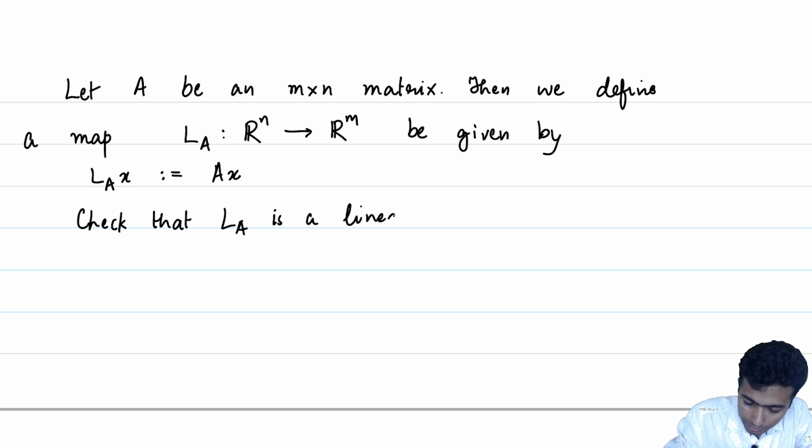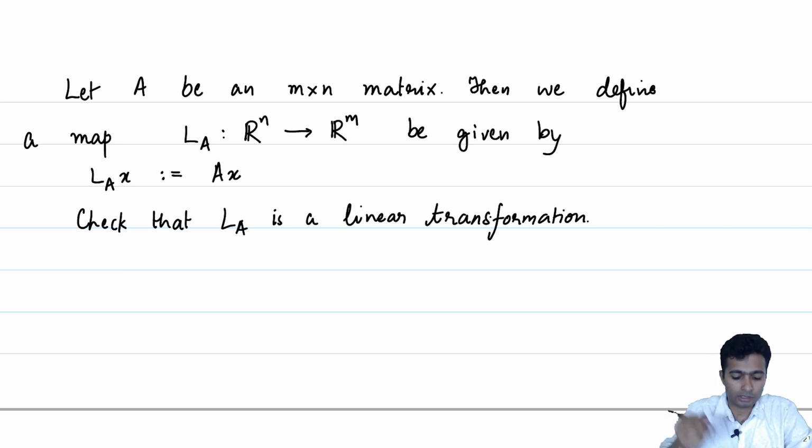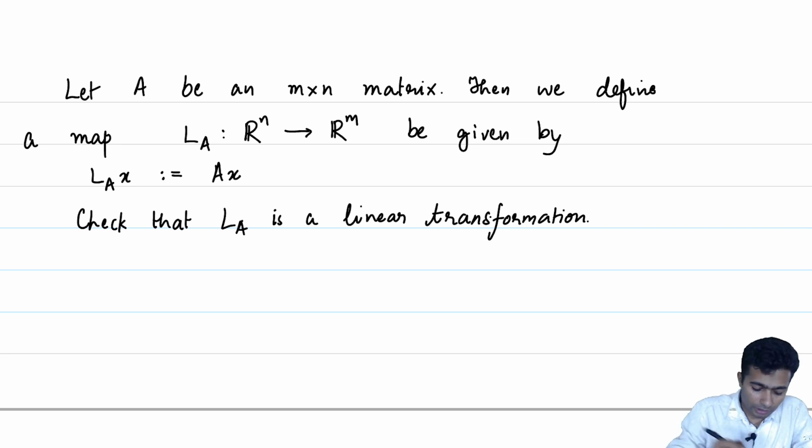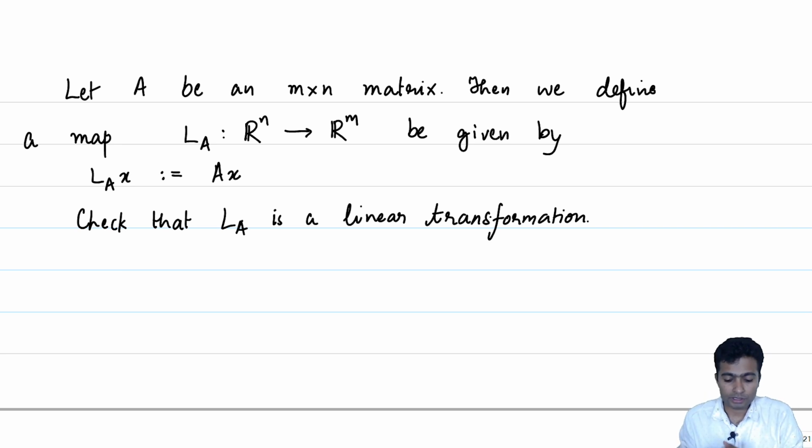This is not some arbitrary map here. The map that we finally define by matrix multiplication turns out to be a linear map. We shall now see that the matrix associated to L_A with respect to the standard basis turns out to be exactly A.